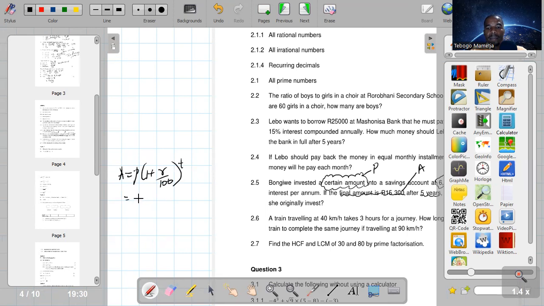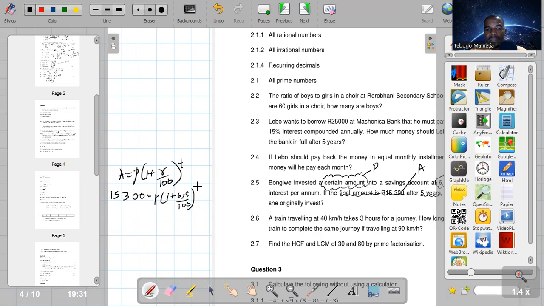So the principal amount is what we are looking for. They gave us the accumulated amount, or final amount, which is 15,300, equal to P. We are looking for P. The rate they said is 6.5 over 100, because 6.5% means 6.5 over 100.